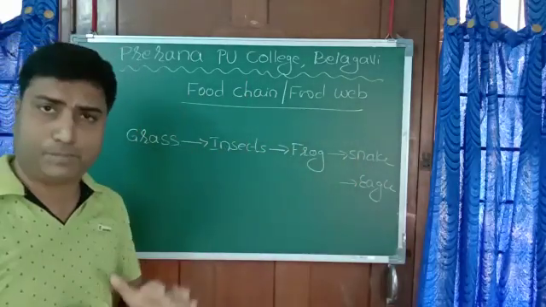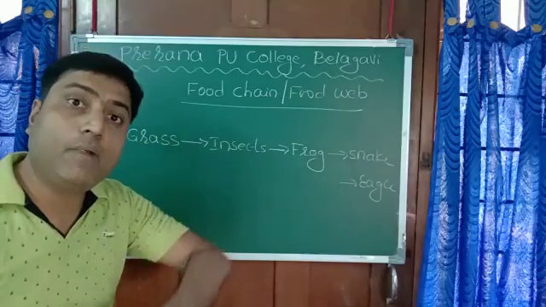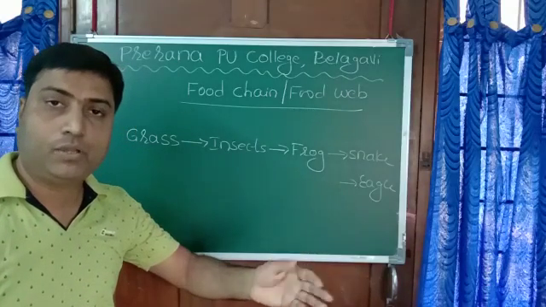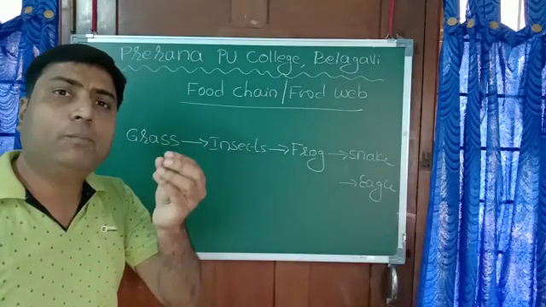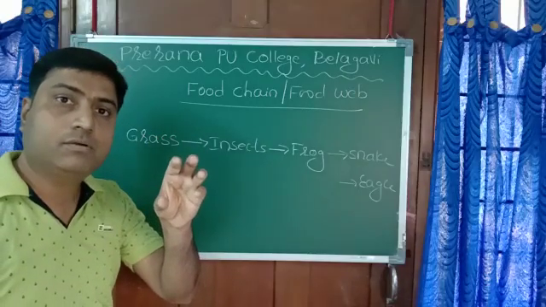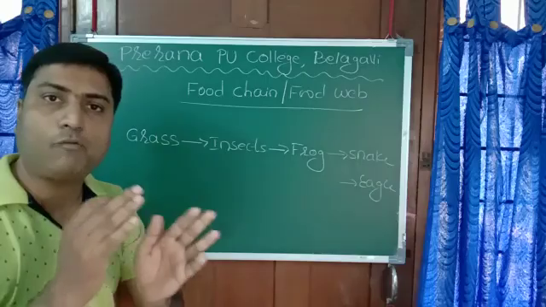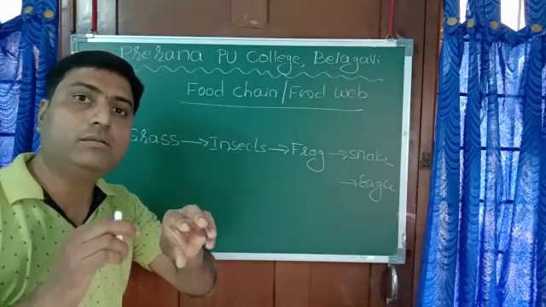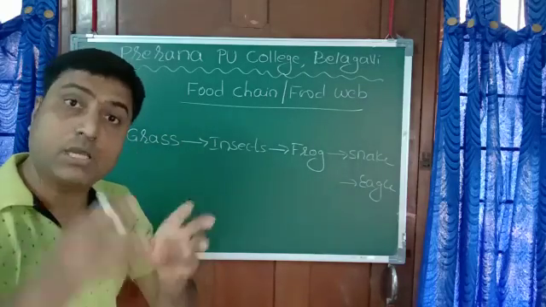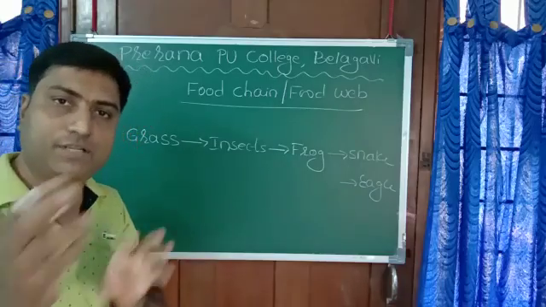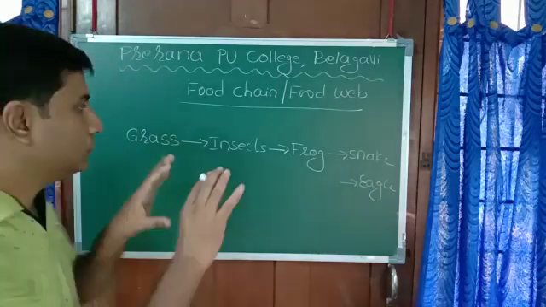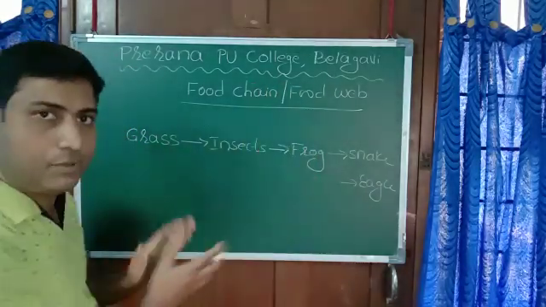This is one example. If you take the example of an aquatic ecosystem, in water there will be algae or plankton. Phytoplankton is eaten by zooplankton, like larvae of organisms and all that. Zooplankton are eaten by small fishes. Small fishes are eaten by large fishes. This is another food chain. So this is the concept of food chain.